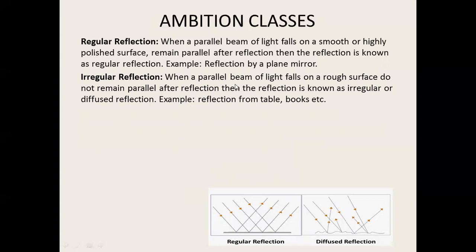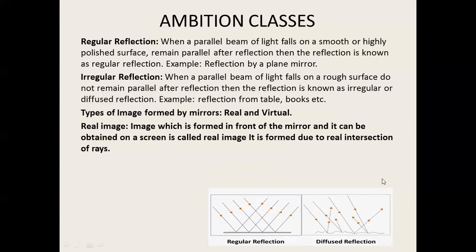Irregular reflection. When a parallel beam of light falls on a rough surface and does not remain parallel after reflection, then the reflection is known as irregular or diffuse reflection. Example: reflection from a table or book. Here we can see the surface of the table looks like this when we see it with a microscope. So when these parallel rays strike the surface, they diffuse after reflection. They do not remain parallel. So this type of reflection is known as diffused reflection.